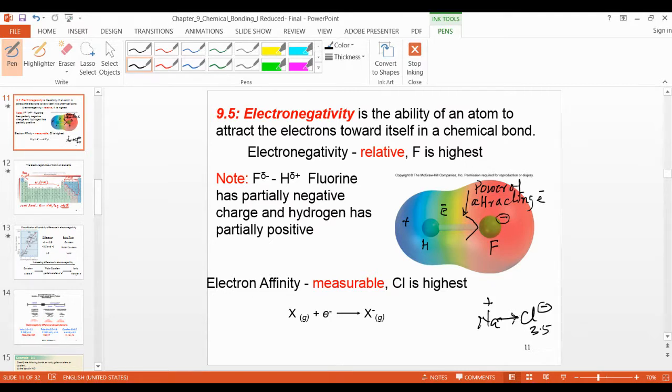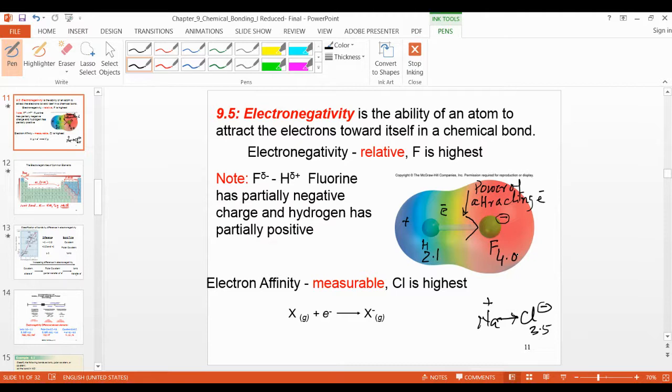Chlorine is 3.5 and fluorine is 4 in electronegativity. And the hydrogen electronegativity is 2.1. So of course fluorine is high, right? Hydrogen is less and fluorine is high, so it can attract electrons easily from hydrogen. Hydrogen cannot get electrons from a non-metal with high electronegativity.